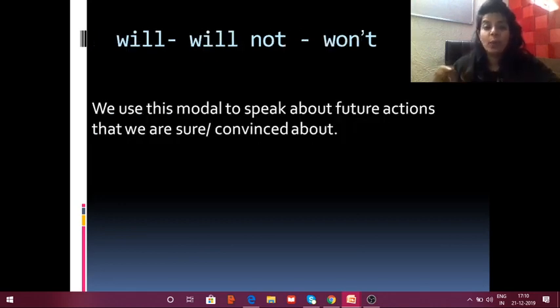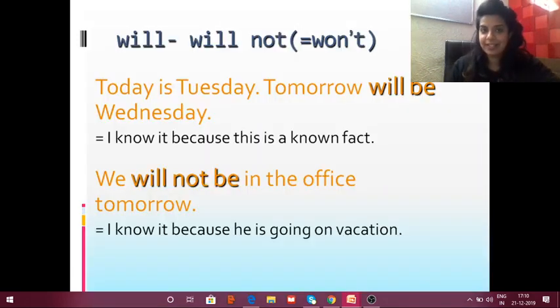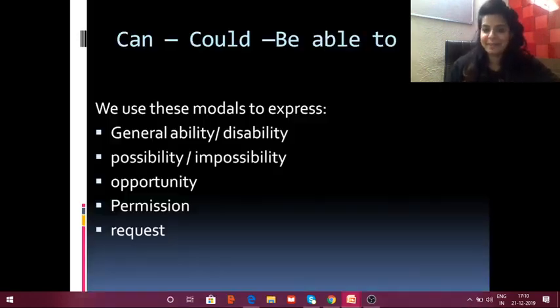Will not, won't. Now we use this modal to speak about future actions that we are sure or convinced about, such as today is Tuesday, tomorrow will be Wednesday. I know it because this is a known fact, so it's absolutely true. We will not be in the office tomorrow. How do I know it? I know it because he's going on a vacation, so therefore he'll not be in the office, right?